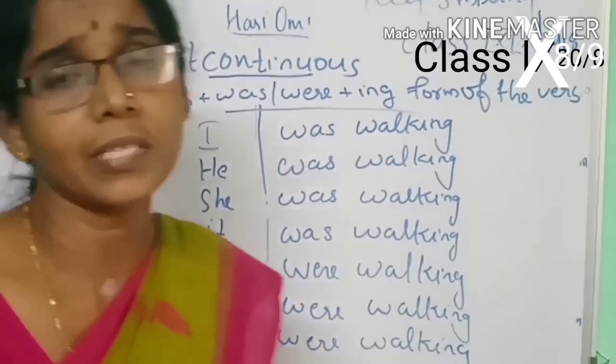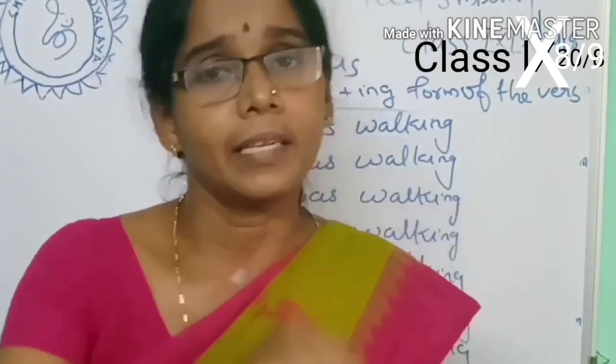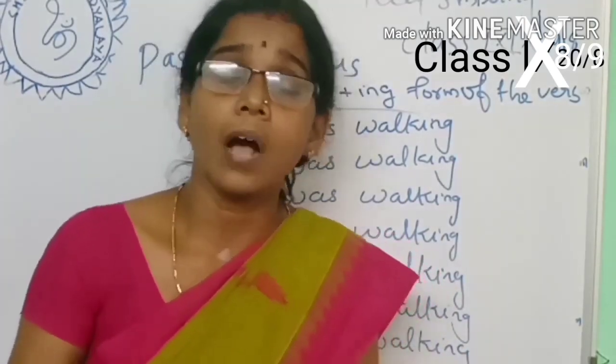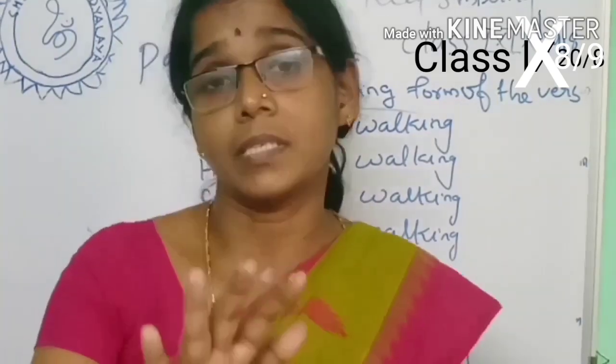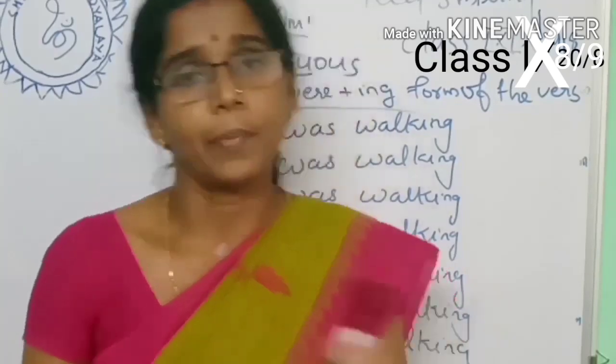We use this tense form when an action was continuing for a period of time in the past. Okay, all of you understand? Today we have seen the first two divisions of past tense, the simple past and past continuous.